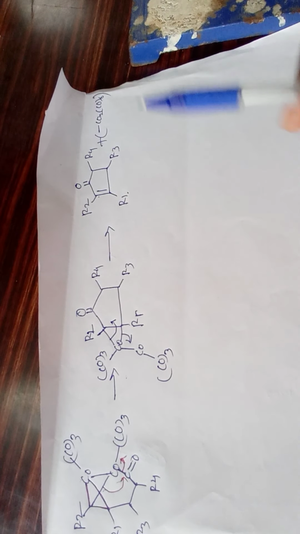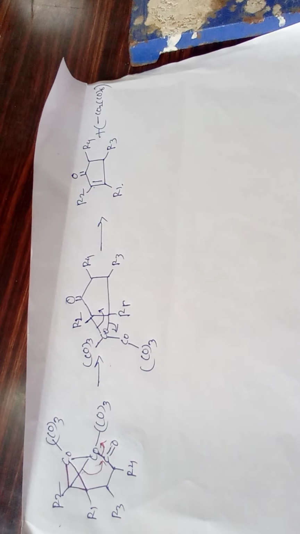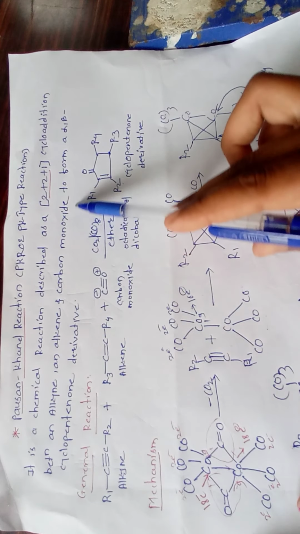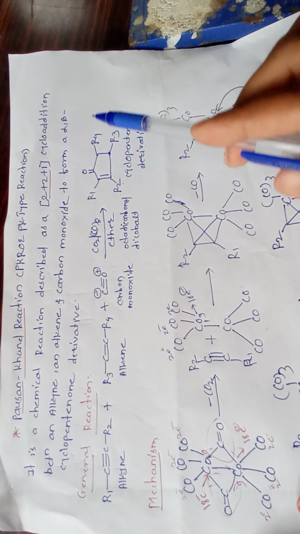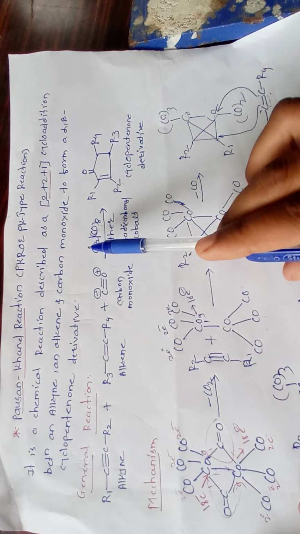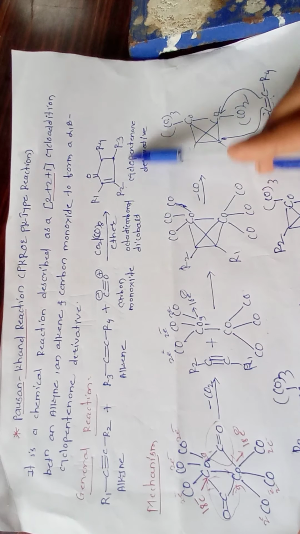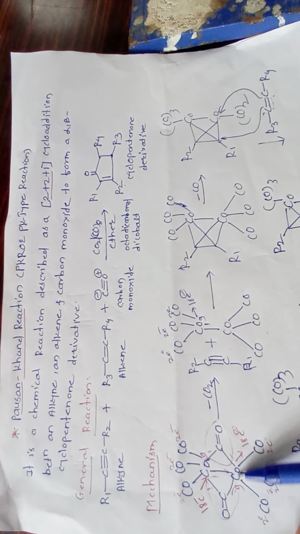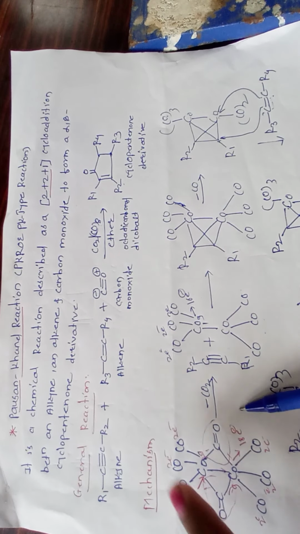So this is your Pauson-Khand reaction. First of all we discuss the mechanism, then see again how the mechanism proceeds. The Pauson-Khand reaction is a chemical reaction between an alkene, an alkyne and carbon monoxide to form an alpha,beta-cyclopentenone derivative. So this is your 2+2+1 cycloaddition reaction. This is your general reaction. Then this is your Co2(CO)8, octacarbonyl dicobalt. It follows the 18 electron rule.